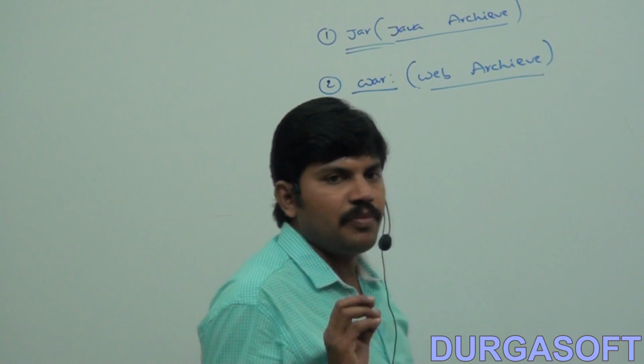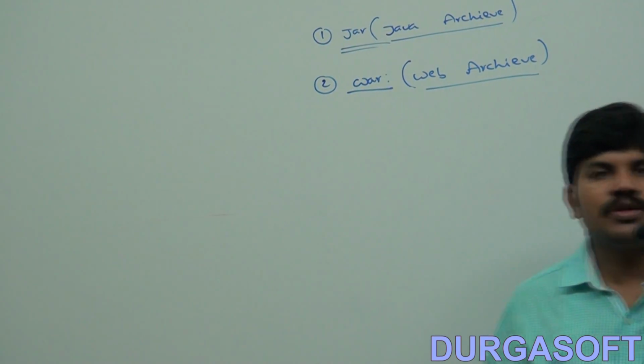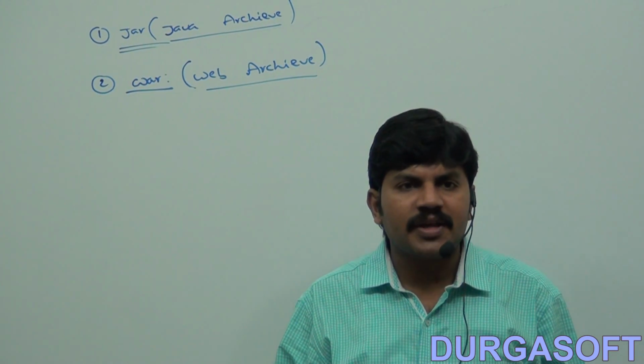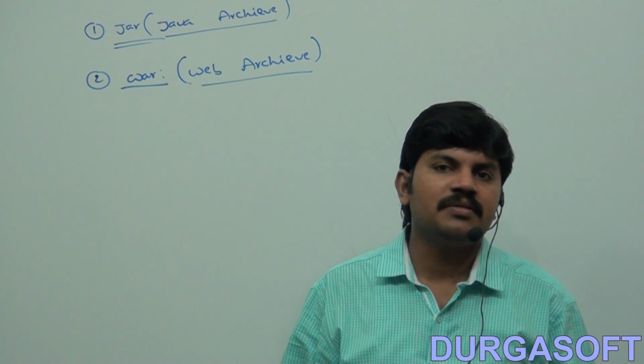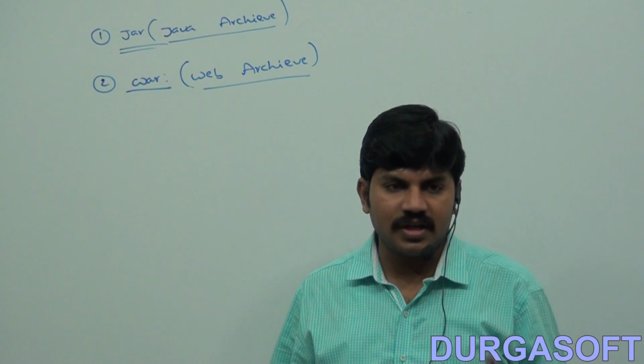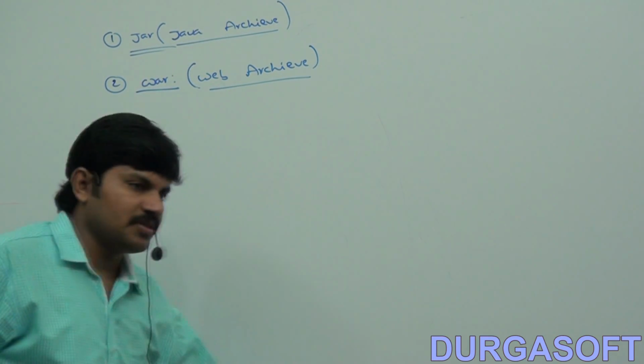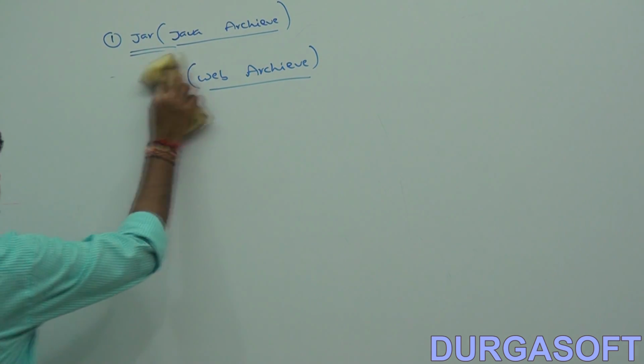Suppose I want to develop one web application. Can you tell which things will usually be inside a web application? We can write HTML pages, servlets, JSPs, web.xml within a web application.